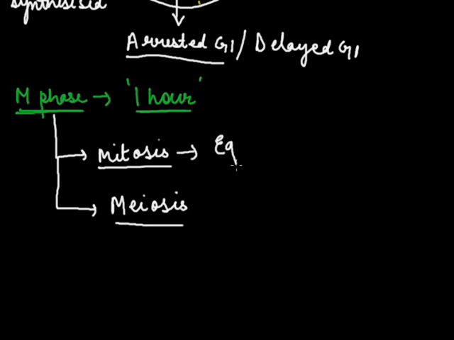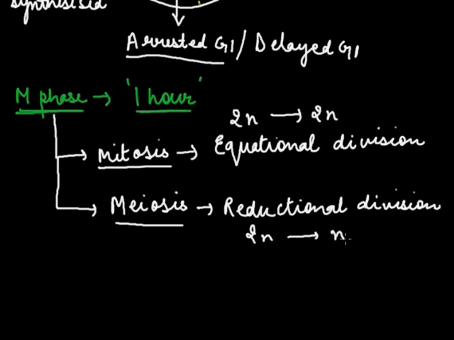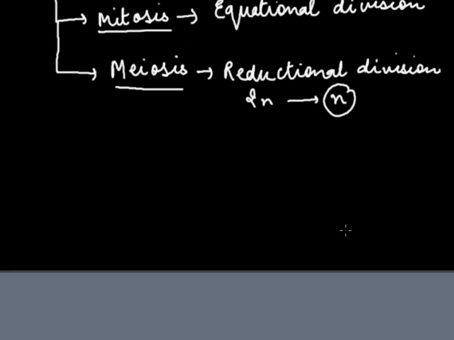Mitosis is equational division. That means the daughter cells have same number of chromosomes as the parent. The 2n will produce 2n. From n there will be n. The number of chromosomes is maintained. Whereas in meiosis it is reductional division. What is reductional division? From 2n only n is formed. This is reductional division.